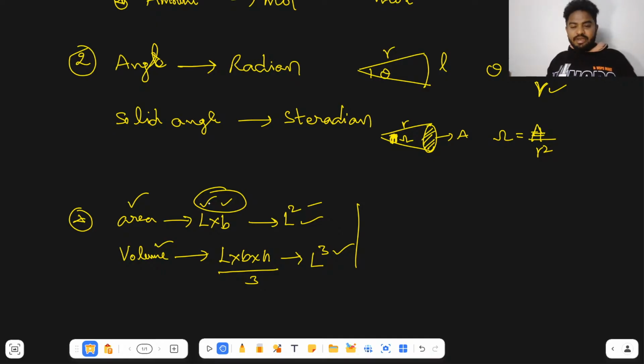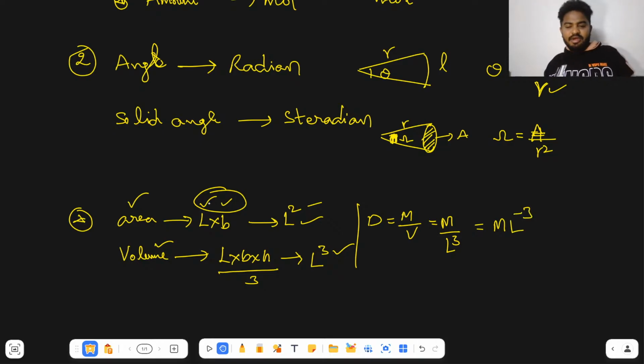After volume, if you take density, density is equal to mass by volume. So the mass dimension formula is M, and M by volume is M by L cube. So I can write it as M L to the power minus 3. So this is the dimension formula of density.